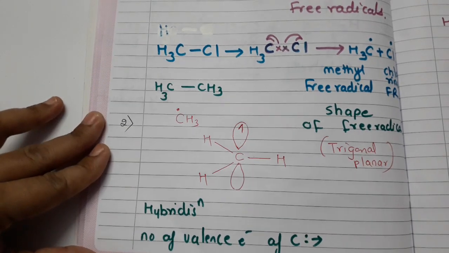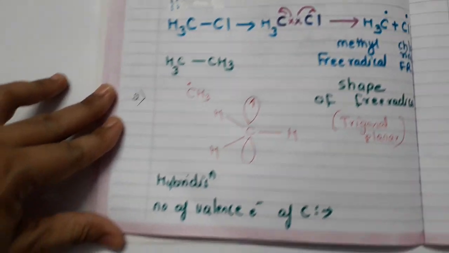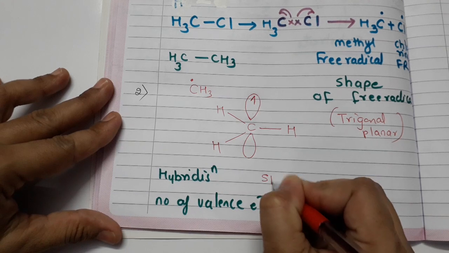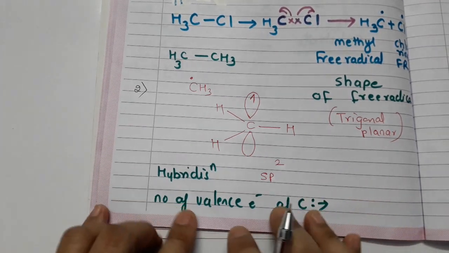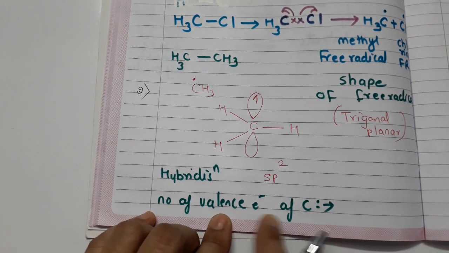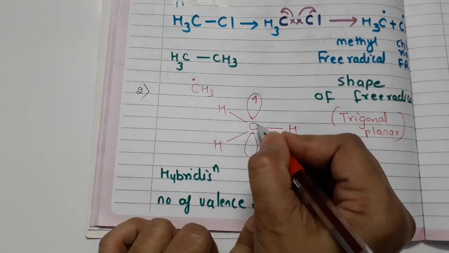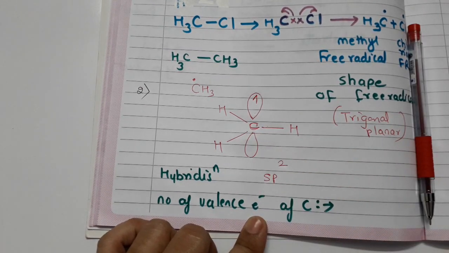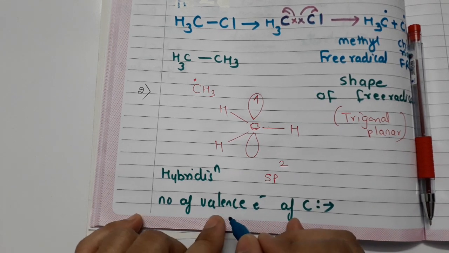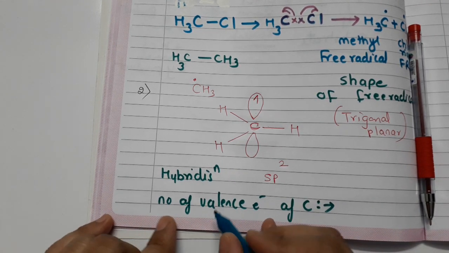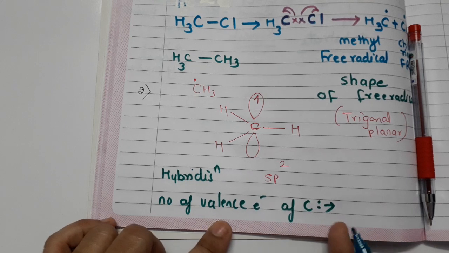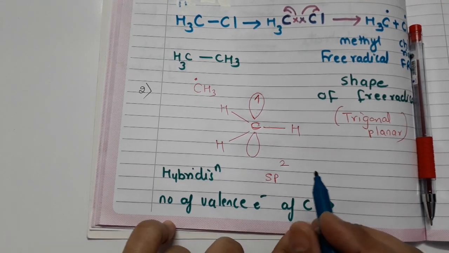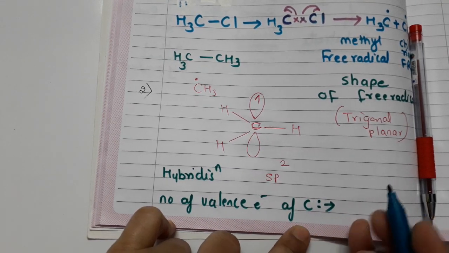Now the hybridization of this is sp2. So how many valence electrons are present around this central carbon atom? This is a question which they ask in your exams also: what is the number of valence electrons in the carbon atom of the methyl radical, or free radical.